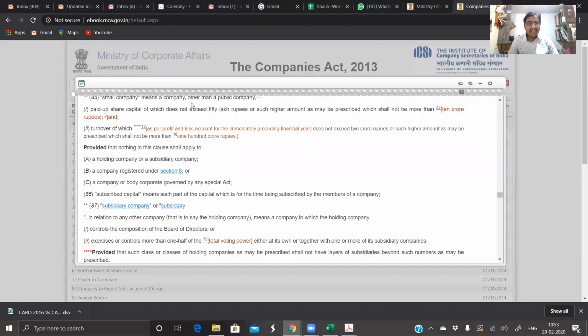Paid up capital 50 lakhs and turnover of less than 2 crore. These two conditions, if they are satisfied, make it a small company. And this specific section itself does not apply to a holding company, a subsidiary company, a company registered under Section 8, or a body corporate. So please understand, if it's a holding company or a subsidiary company, we should not judge whether it's a small company or not.